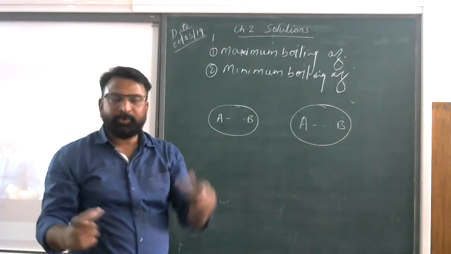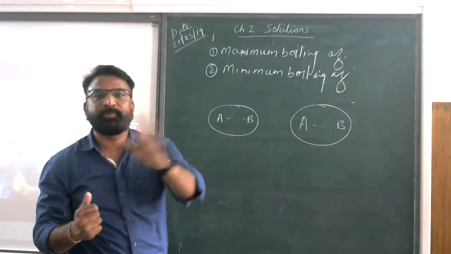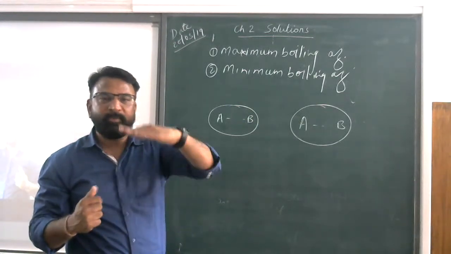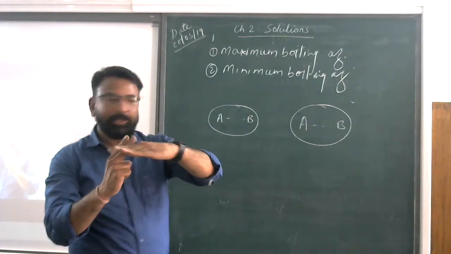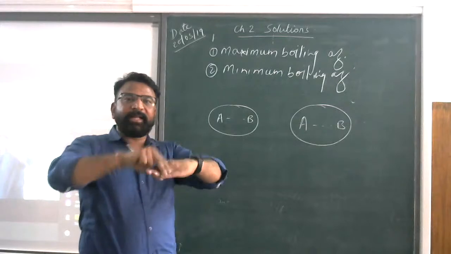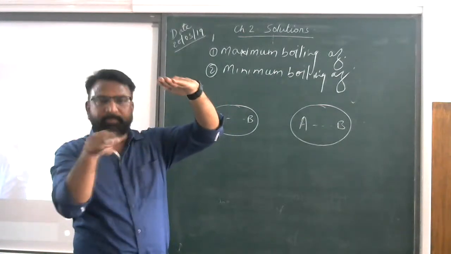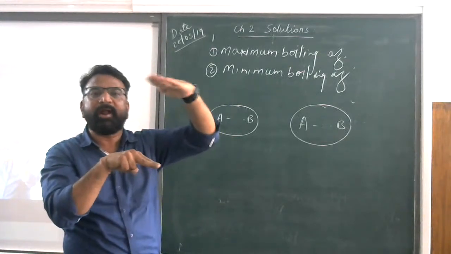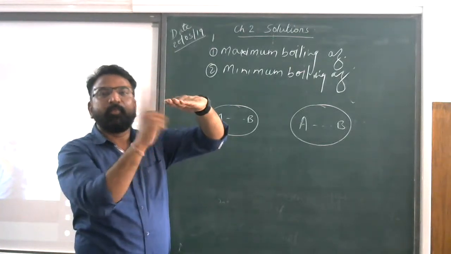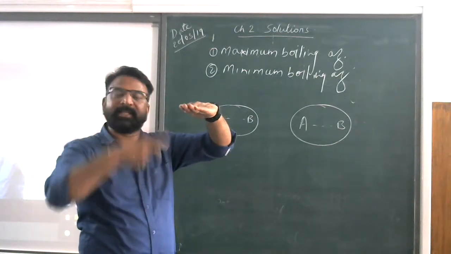Suppose water boils at 100 degrees Celsius, or alcohol, suppose at 90 degrees Celsius. So the maximum will be 100 degrees Celsius. What is the meaning of the maximum boiling? If you add alcohol to the water, the temperature will increase from 100 to 120. That means from the maximum that was 100, it has now increased to 120. So at 100 degrees Celsius, the vapors will be produced and they will get separated.